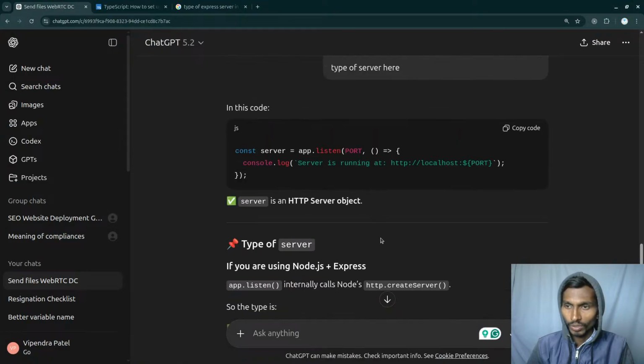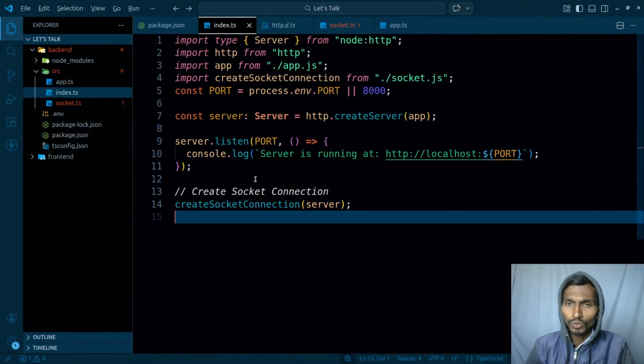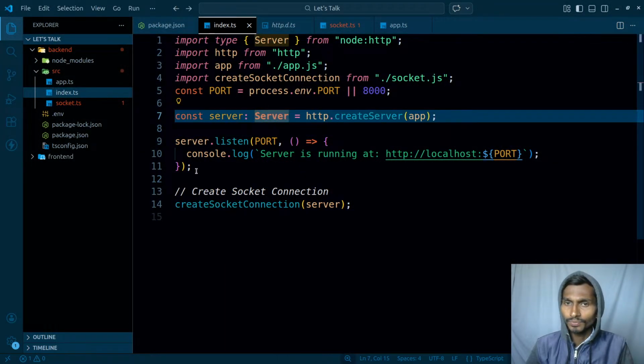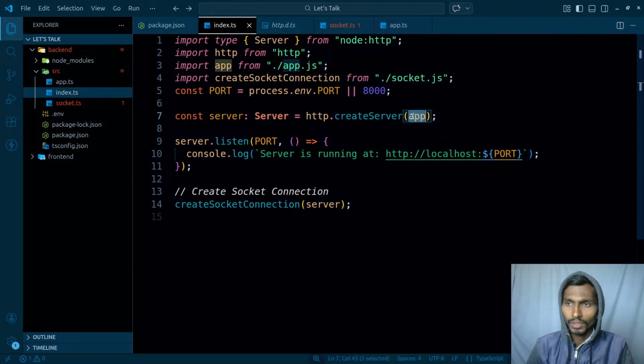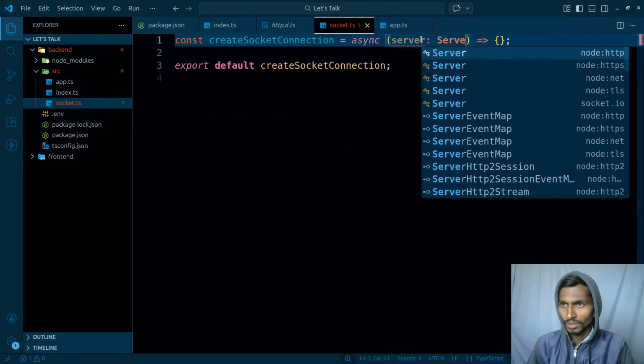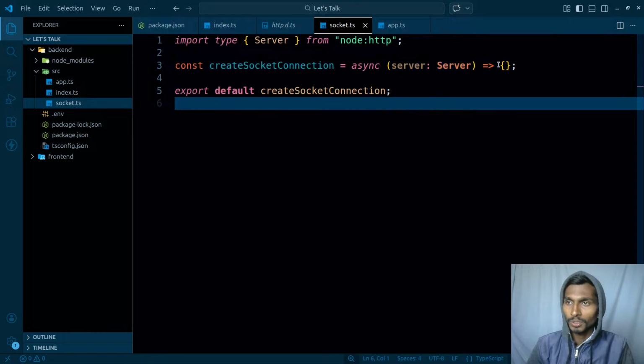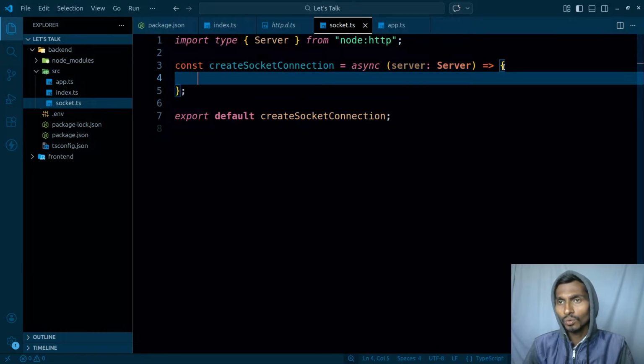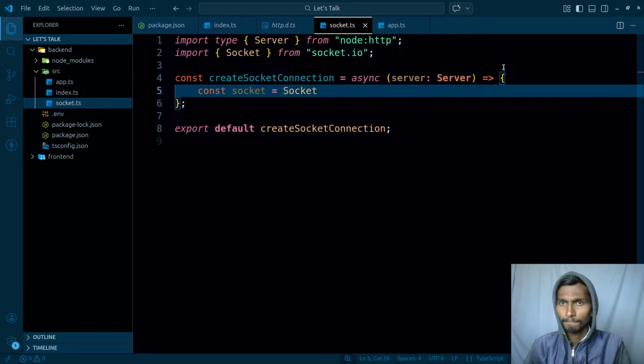Apart from this particular thing, I hope whatever it told me create server was right. Okay, so this much I've done over here, and I got my server, then assigned listening on that particular server, and Express app is being assigned to that particular server, and I'm just simply giving the server, passing the server for creating the socket connection. The type of it is gonna be actually server over here, that will be coming from the socket, HTTP. And once I have that here, right now I can actually create my socket connection. So what can I do? Const socket. Yeah, this should be like that. Const socket is gonna be equals to what? IO socket dot.